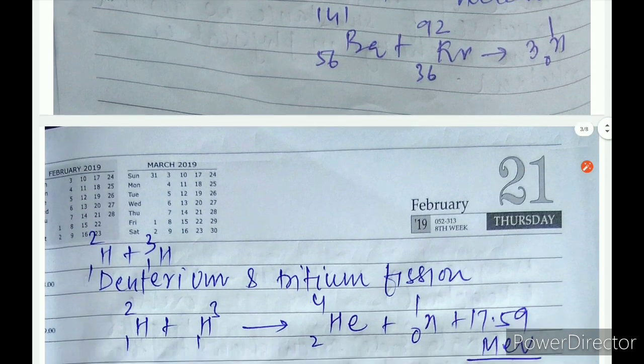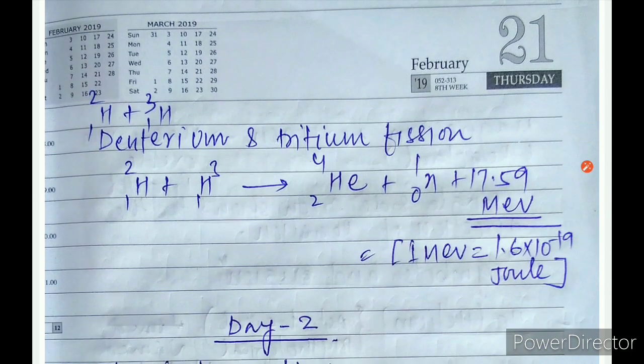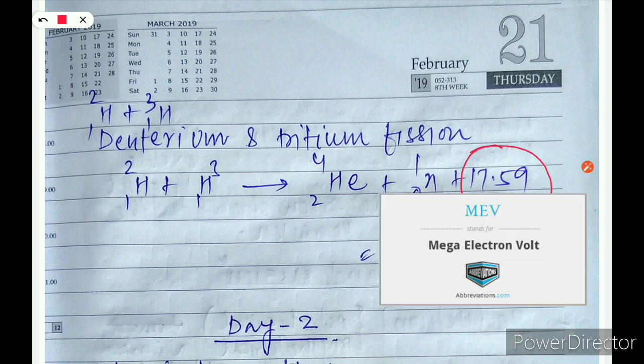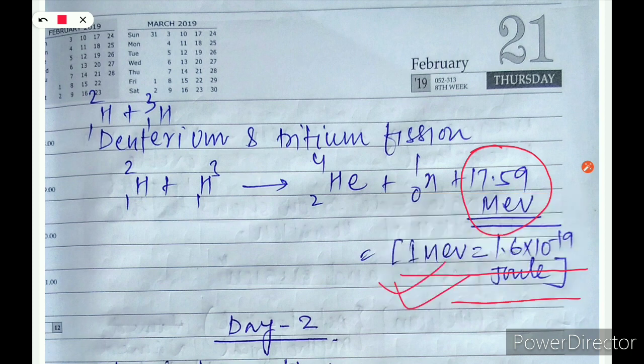Now moving forward, here is fusion reaction. This is actually wrong, written over here. Fusion, not fission, that is fusion. So you can see here isotopes of hydrogen, that is deuterium and tritium. They combine and form helium, with evolution of a high amount of energy. You can see here 17.59 mega electron volt, and 1 mega electron volt is equal to 1.6 into 10 to the power minus 13 joule. Just note it down.